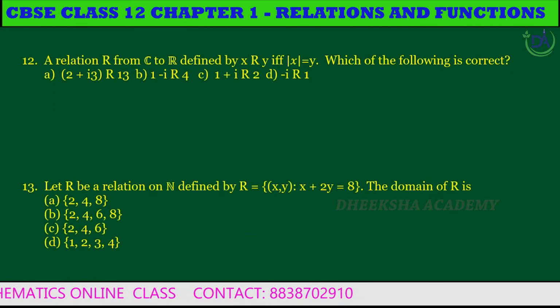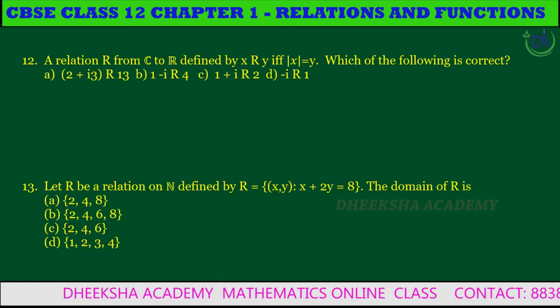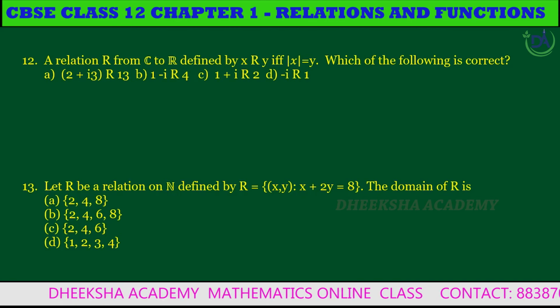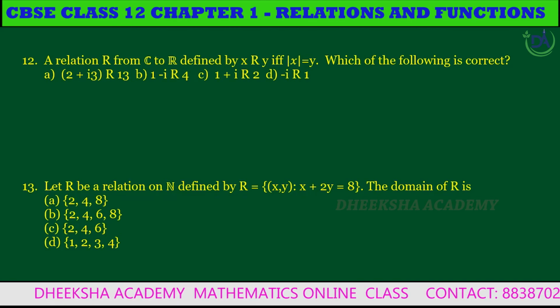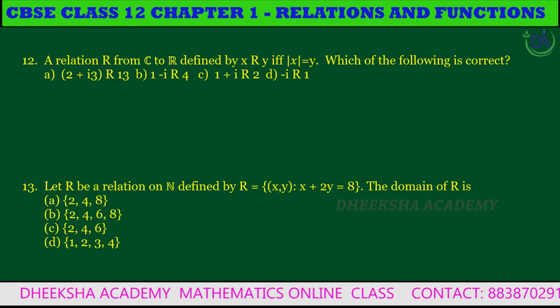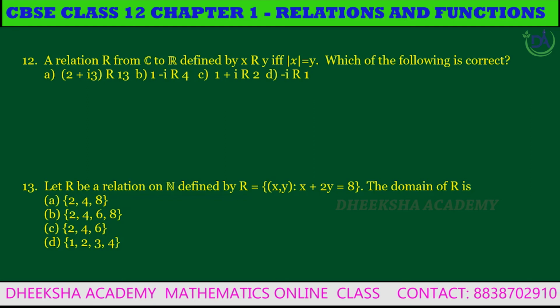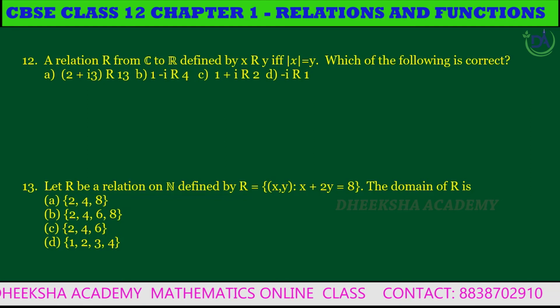Twelfth question. A relation R from C to R, where C denotes the set of all complex numbers and R the real numbers, is defined by x related to y if and only if modulus of x is equal to y. Which of the following is correct?